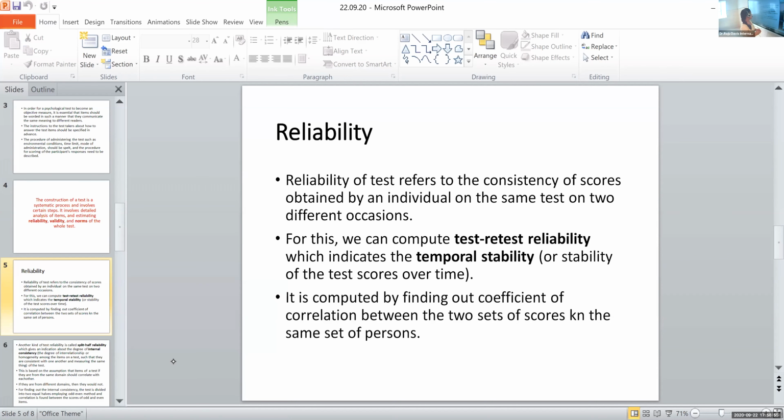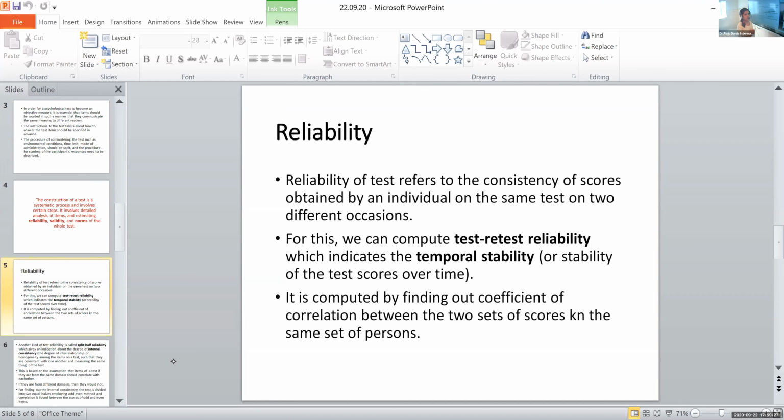Yeah, the test-retest reliability indicates the temporal stability. Note down these terms. I know you're new to them. So note down and learn this. Yes, test-retest reliability. What would that mean? We are testing once, then we are testing again. Similar to the example I told you, it measures or indicates the temporal stability, which means the stability of the test scores over time. That is one form of reliability.